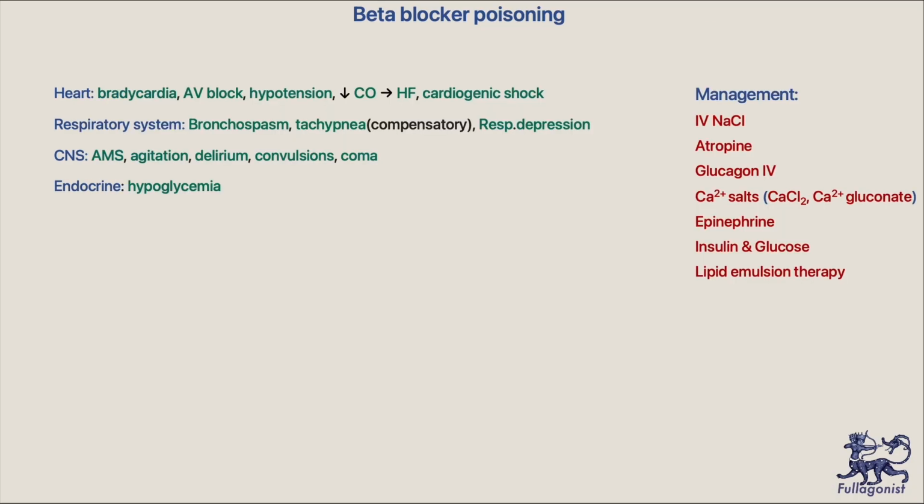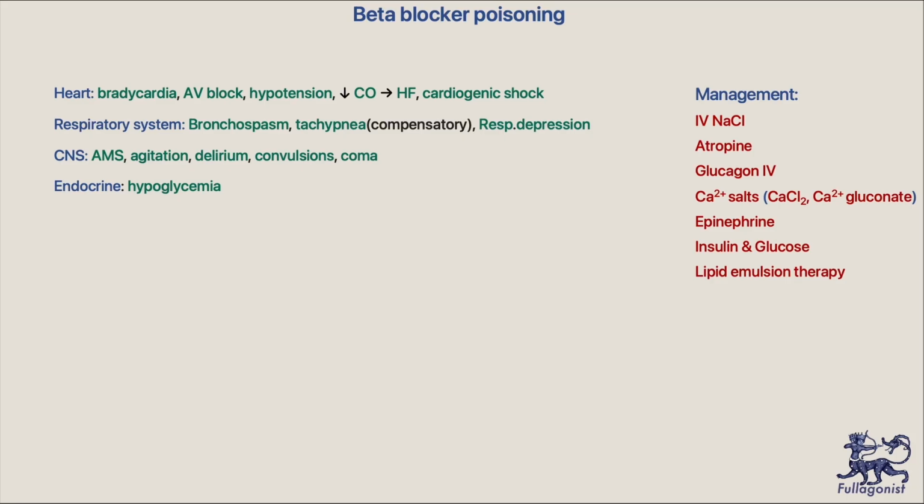To manage beta blocker toxicity, start isotonic crystalloids. It may not work, but you have to give atropine in case of bradycardia. Give glucagon IV, which is antidote. IV calcium salts like calcium chloride or calcium gluconate. This will help increase in inotropy and blood pressure, but will not increase heart rate. Calcium salts are particularly important if patient took beta blockers and calcium blockers at the same time. Giving IV vasopressors, especially epinephrine, is crucial.